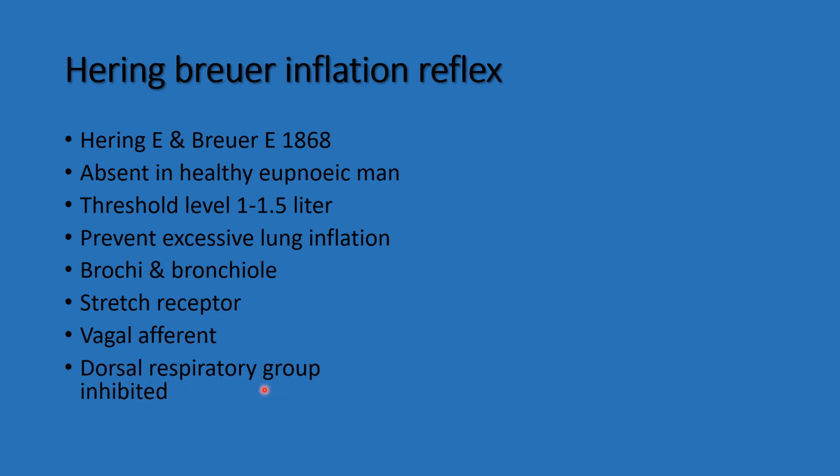The dorsal respiratory group of neurons, which is important for inspiration, is inhibited. So inspiration is stopped and expiration starts. So the Hering-Breuer inflation reflex prevents excessive lung inflation. It is activated when the tidal volume is between 1 and 1.5 liters.